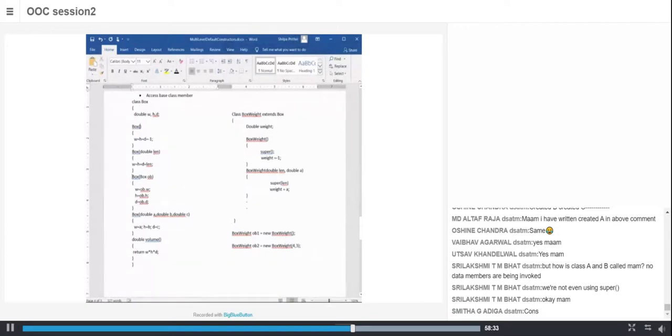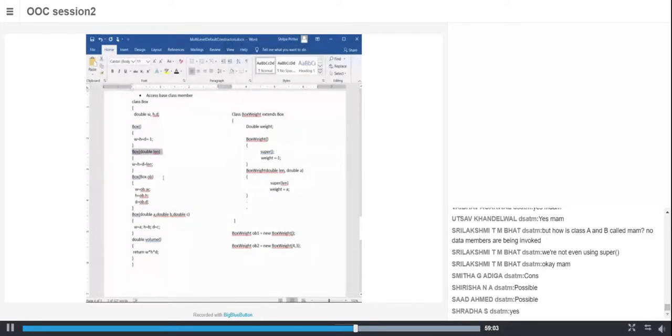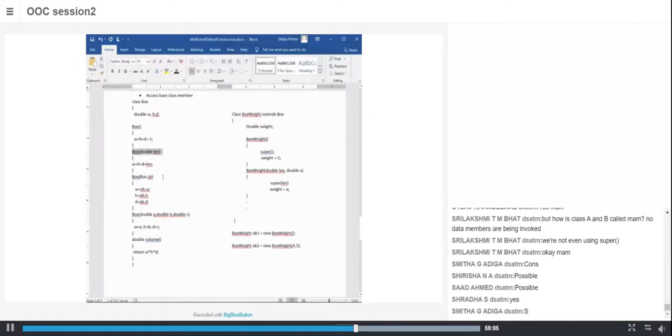Here again I have another constructor which is taking an argument which is of type Box. Now, is it possible? I have two constructors, one taking a single parameter of type double and the other taking a different parameter of type Box. Overloading is possible in these two cases, because they are of different types.